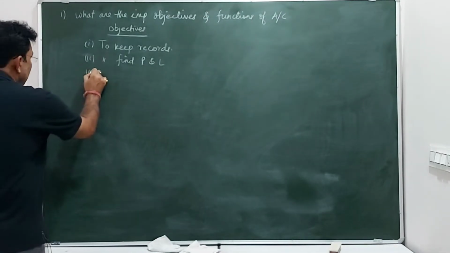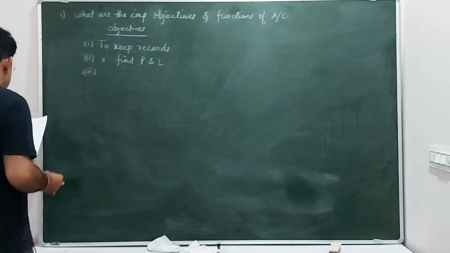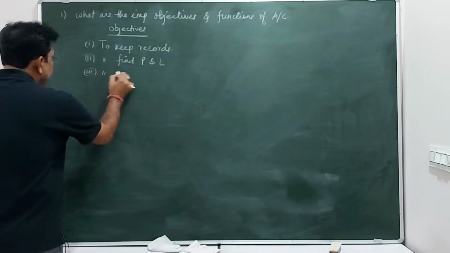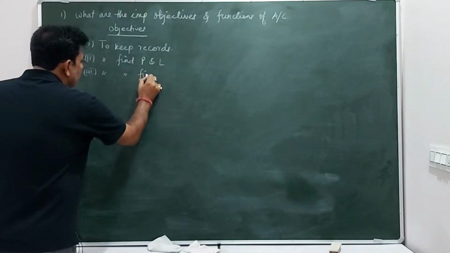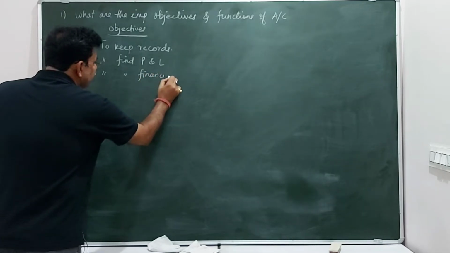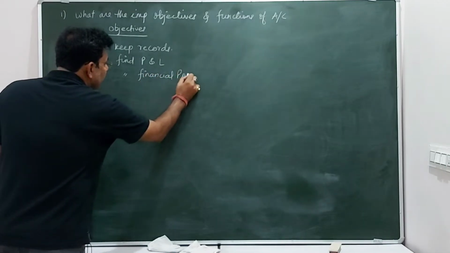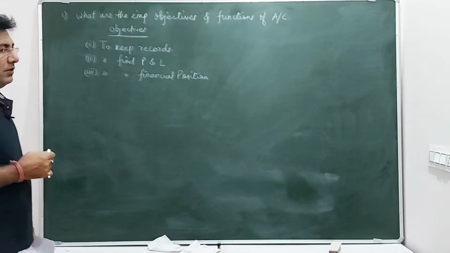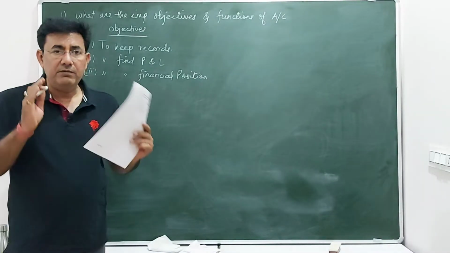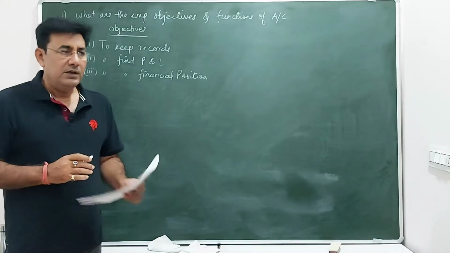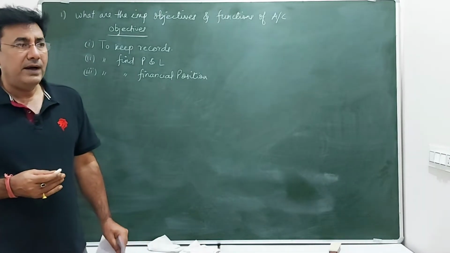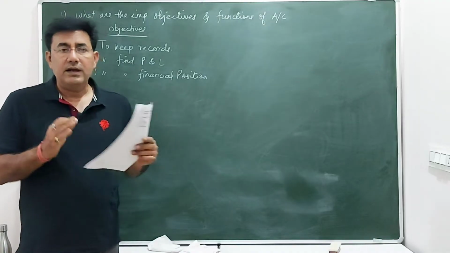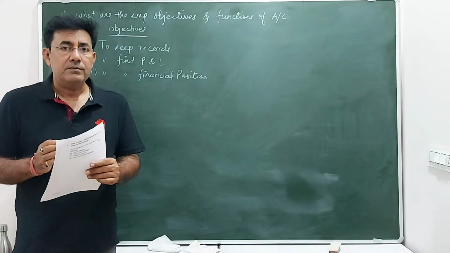The third important objective of financial accounting is to find the financial position of the company or of the business. Whenever we think about financial position, we should always have in our mind the value of assets and the value of liabilities.